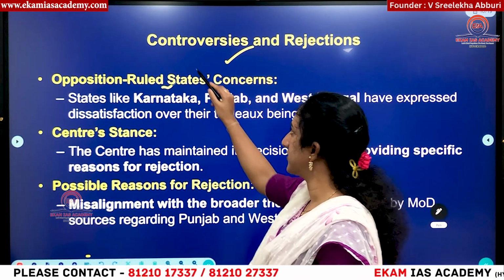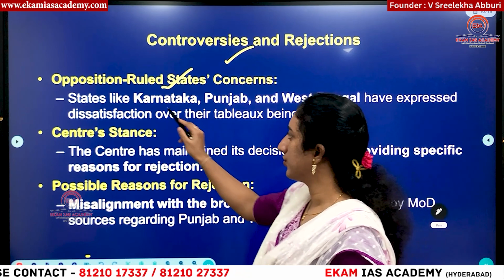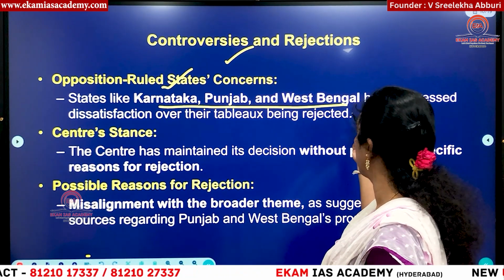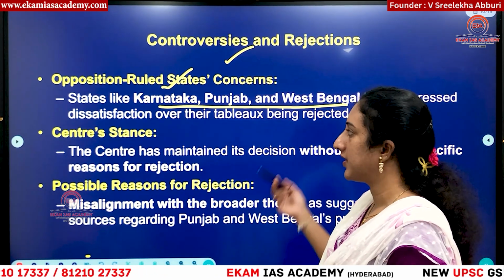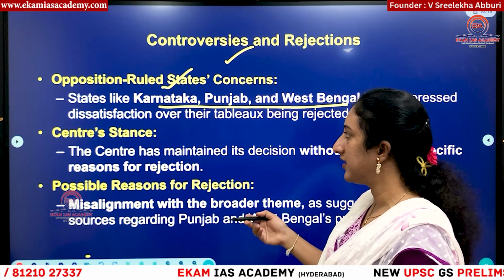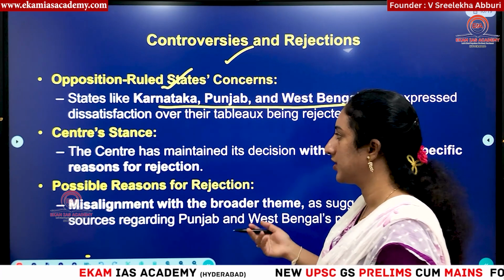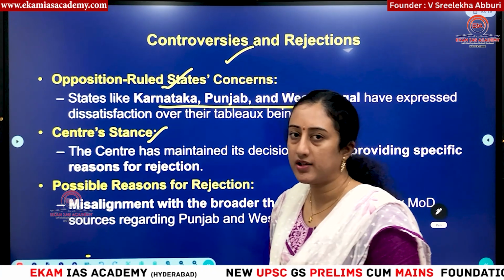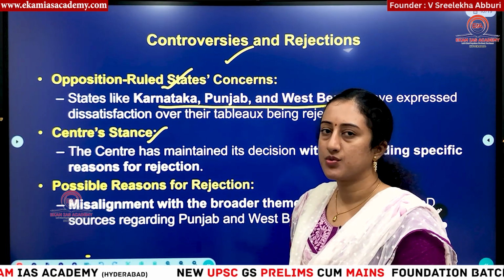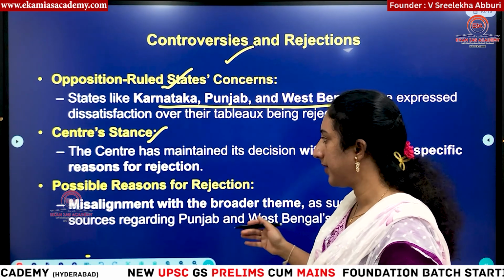Okay, then what is the controversy about? So opposition-ruled states have raised concerns. Who are those? Karnataka, Punjab, West Bengal, and even Delhi also. So they have raised their dissatisfaction, saying that the center is rejecting their tableaus based on some discrimination. So what is the center's stand? The center maintained its stand. It said there is no such thing and we are selecting impartially.